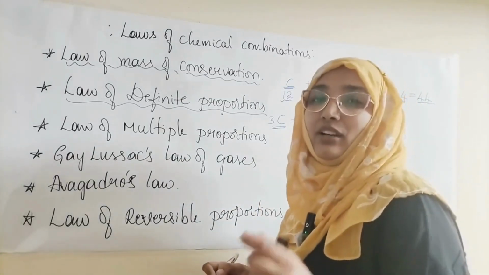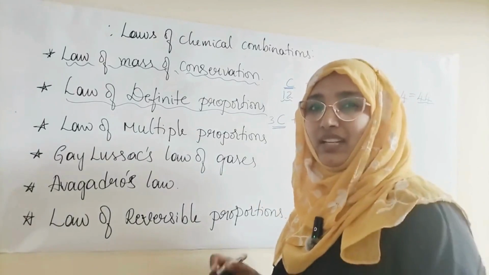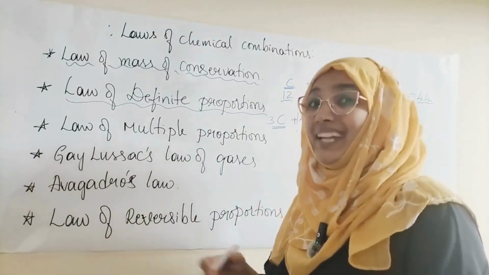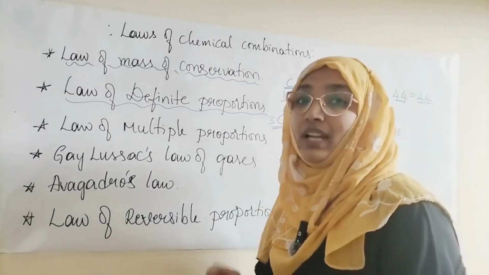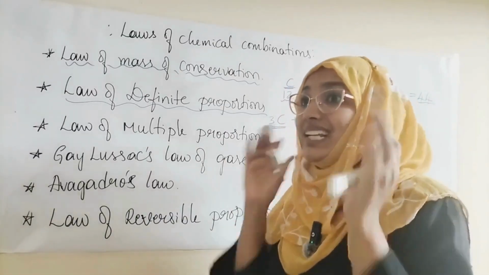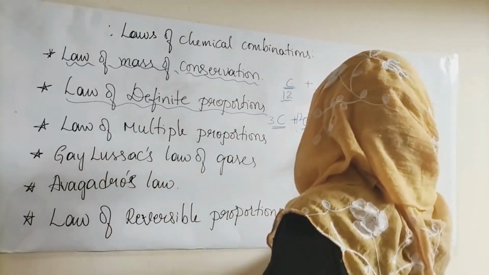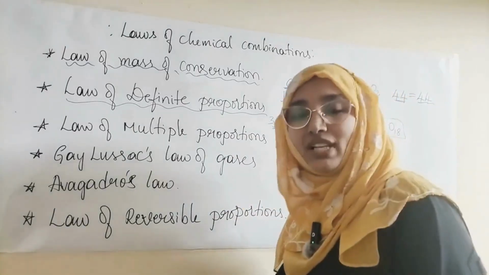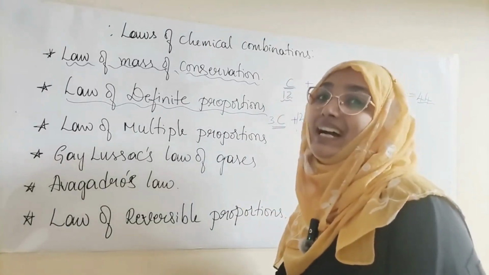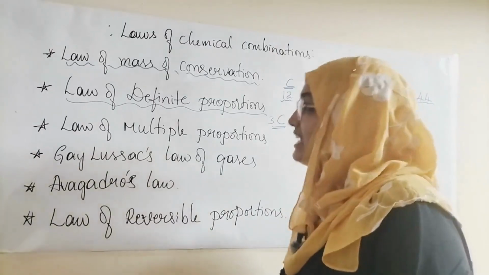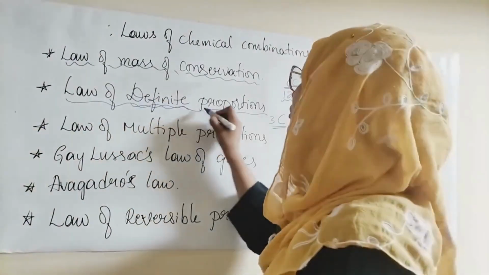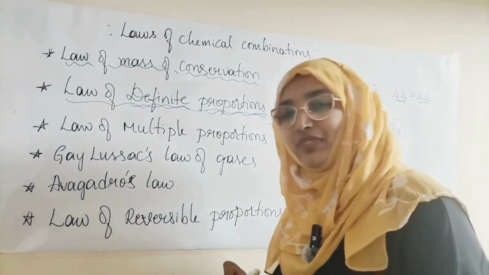No, right? When I say carbon dioxide, can I take any number of carbon and any number of oxygen? No. When we say carbon dioxide, it has to be 1 mole of carbon and 2 moles of oxygen. Then only we call it carbon dioxide. That is called the law of definite proportions. Clear?